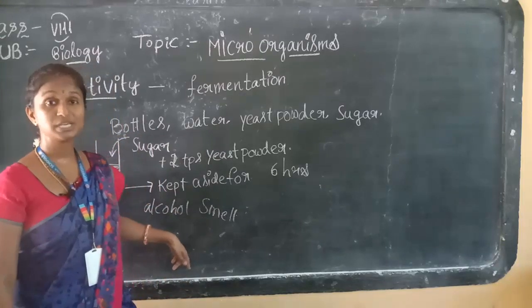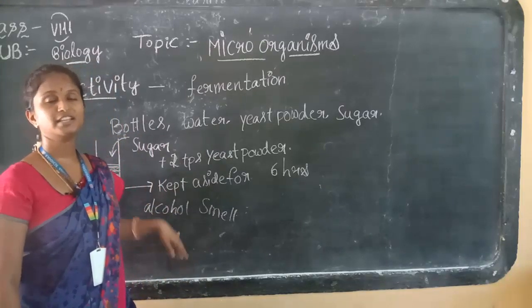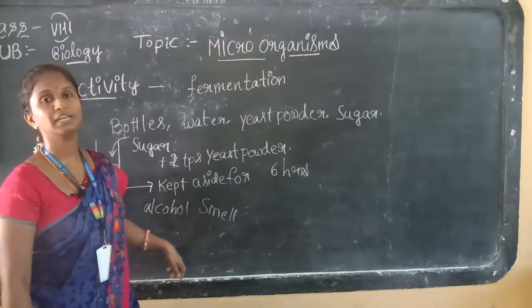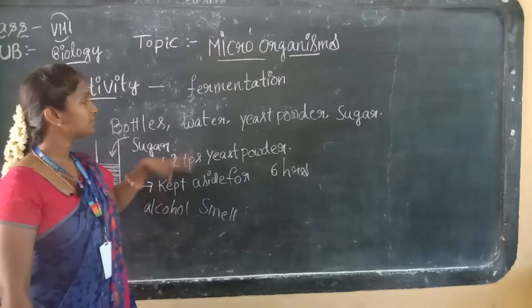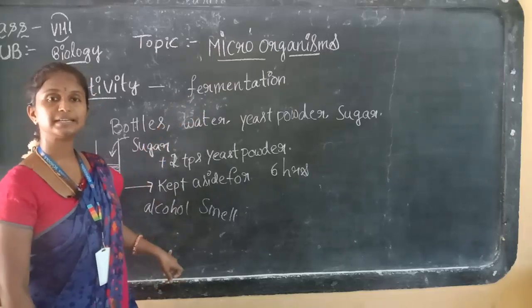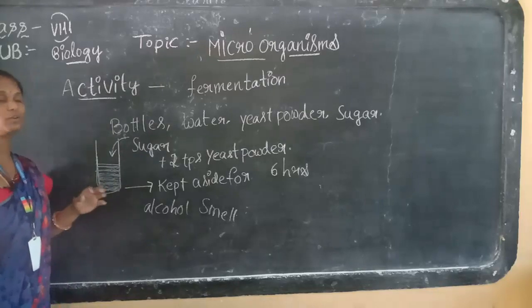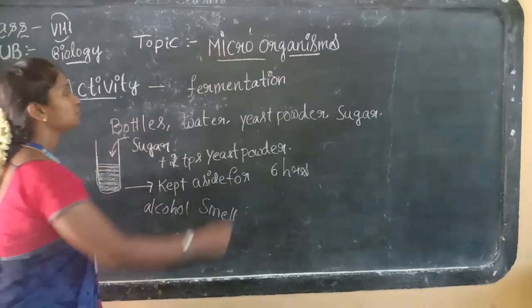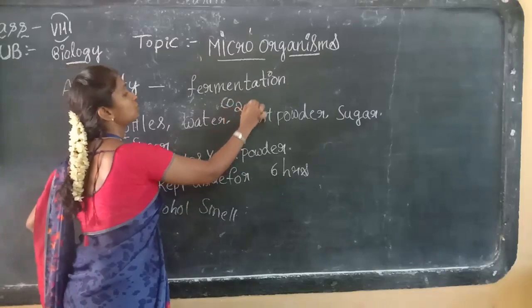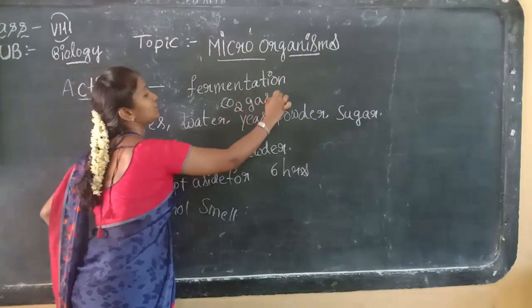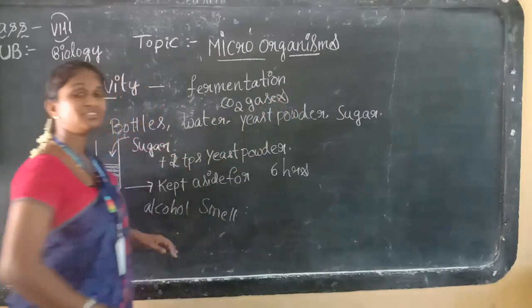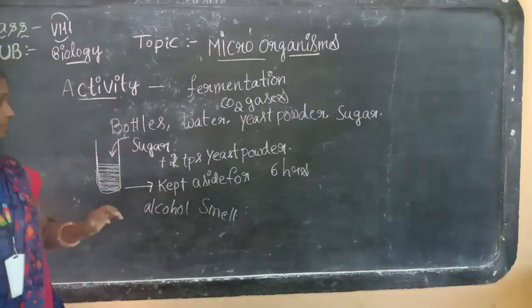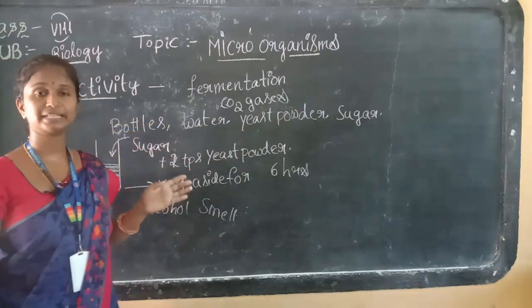This will be a sweet smell, an enjoyable smell for human beings. And which process occurred here when you took the yeast powder? The fermentation process occurred. CO2 gas molecules are formed and it gives the alcohol smell. This is the normal general activity.